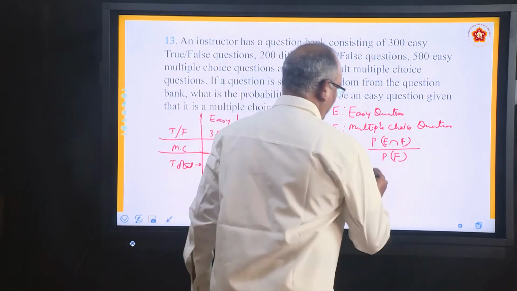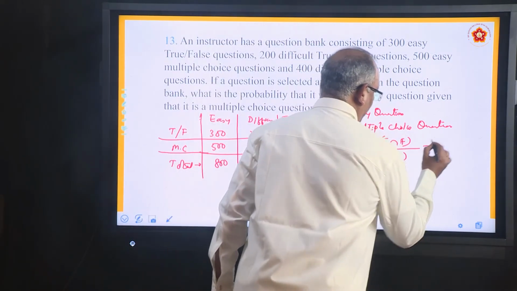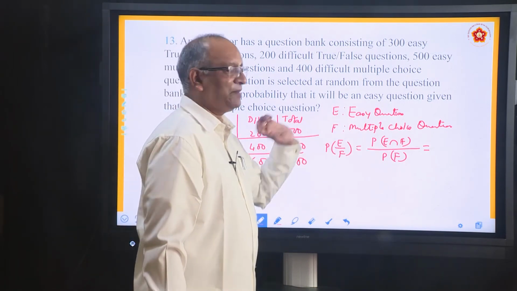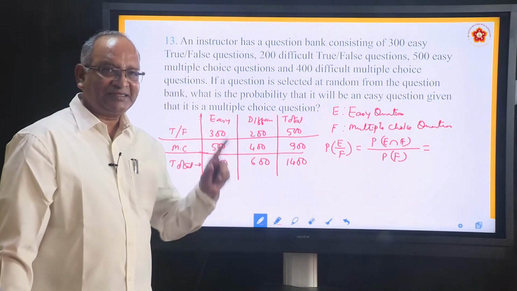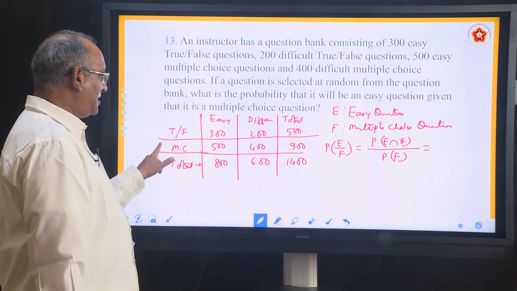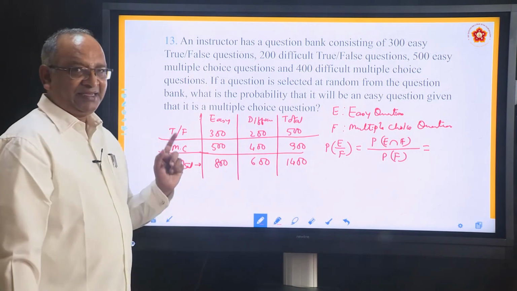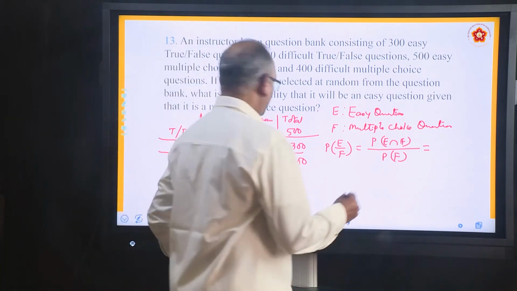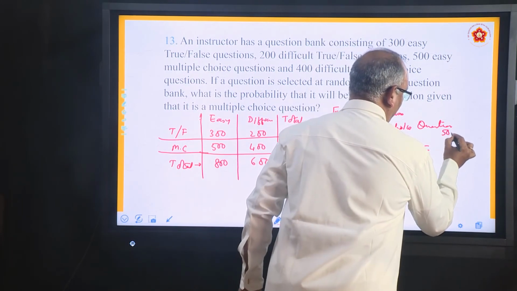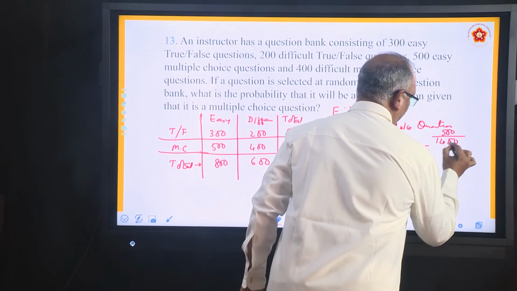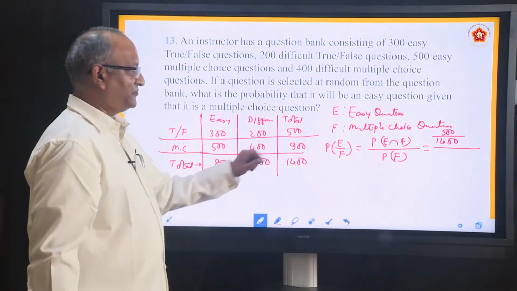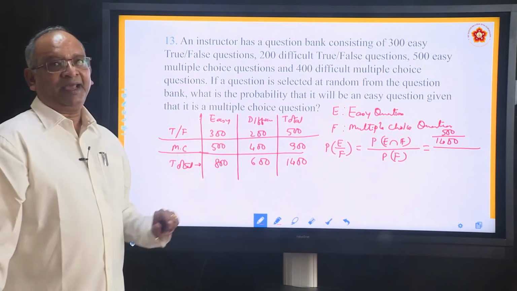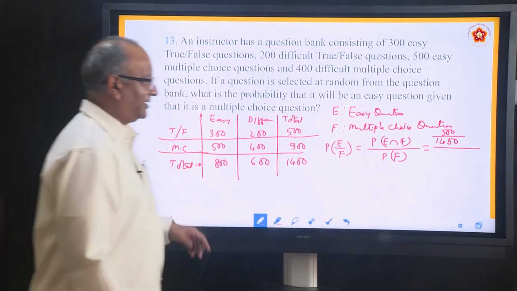What do you mean by E intersection F? E means what? Easy question. F means what? Multiple choice questions. Look for easy and multiple choice questions. Easy in this column, multiple choice questions is 500. Easy and multiple choice questions are 500 out of 1400. So it is 500 by 1400 divided by PF. What is PF? Multiple choice questions. How many multiple choice questions are there? 900 are there. 900 out of 1400.